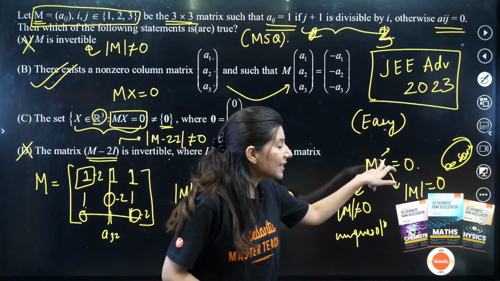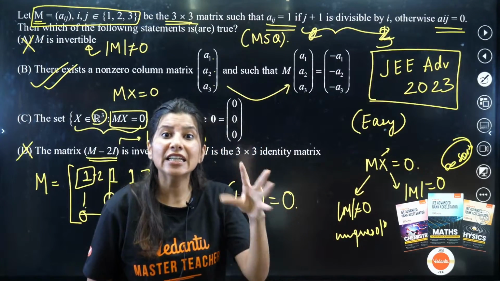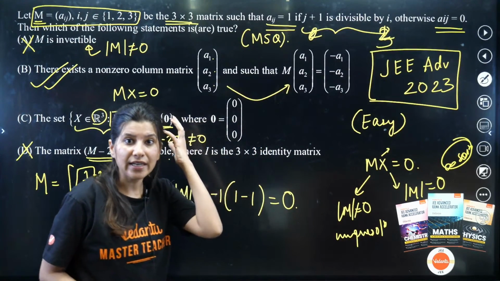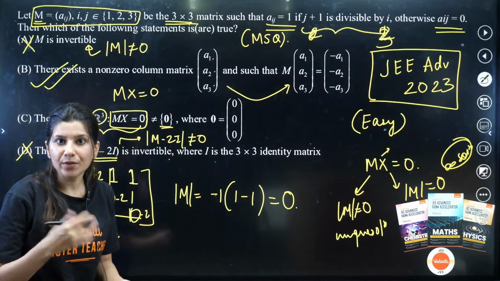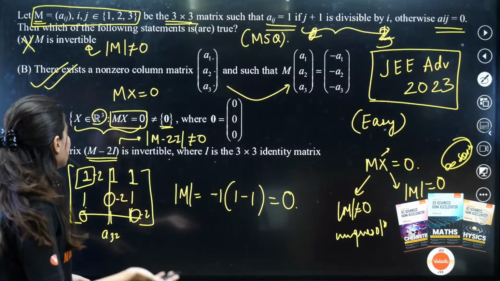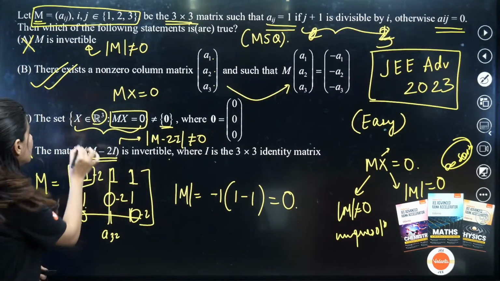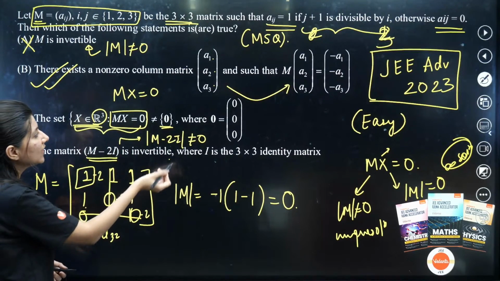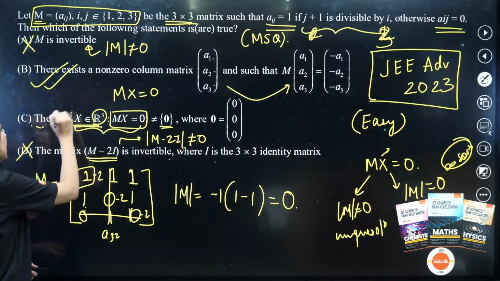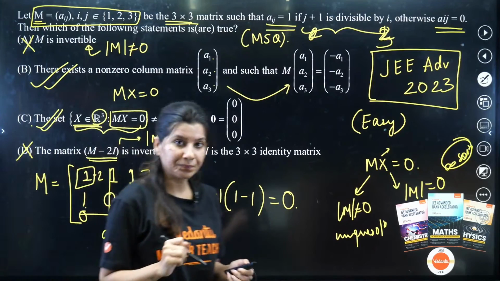This X matrix can be x, y, z, so X will have infinite values. Can you see option C is absolutely right? It is non-zero. Option C is absolutely correct.